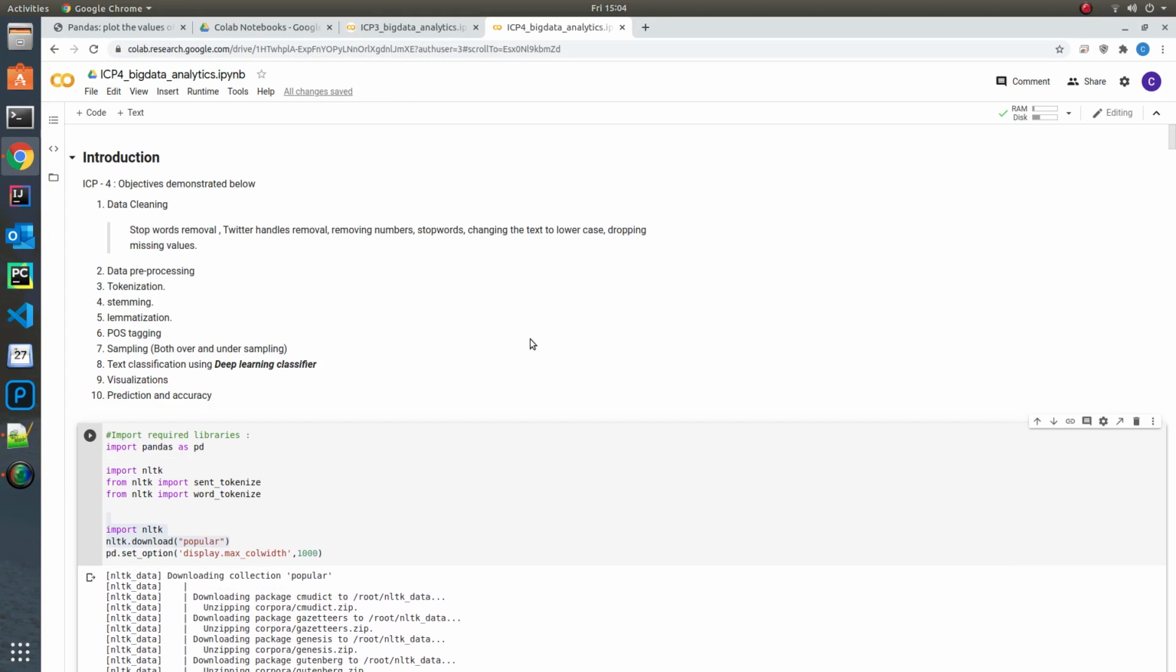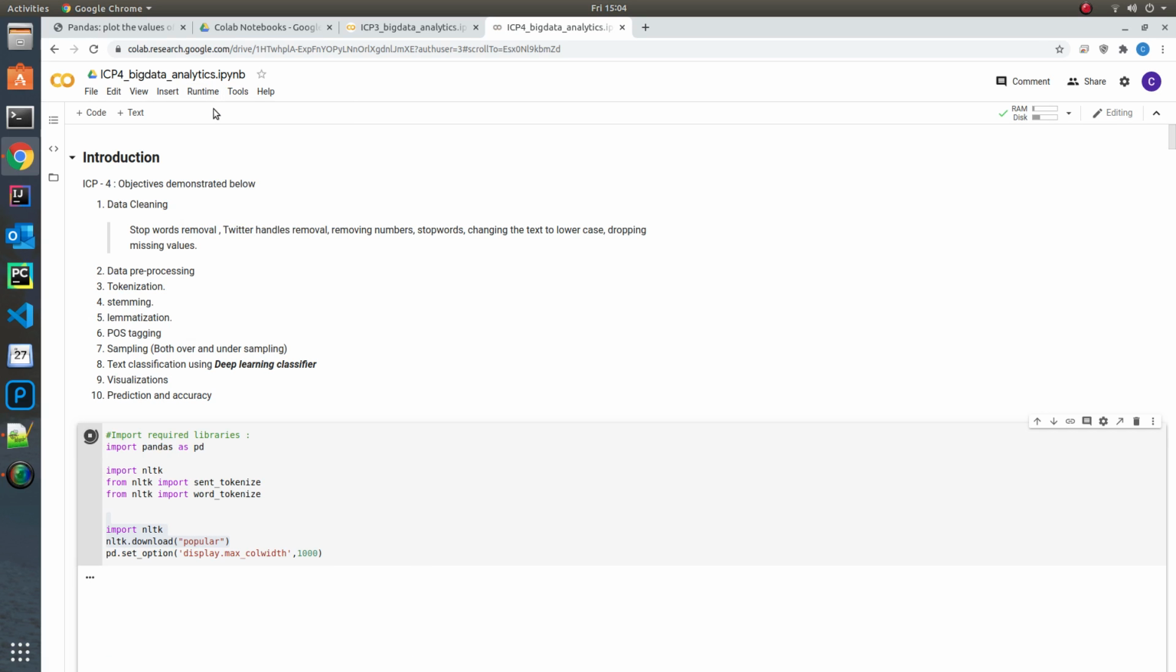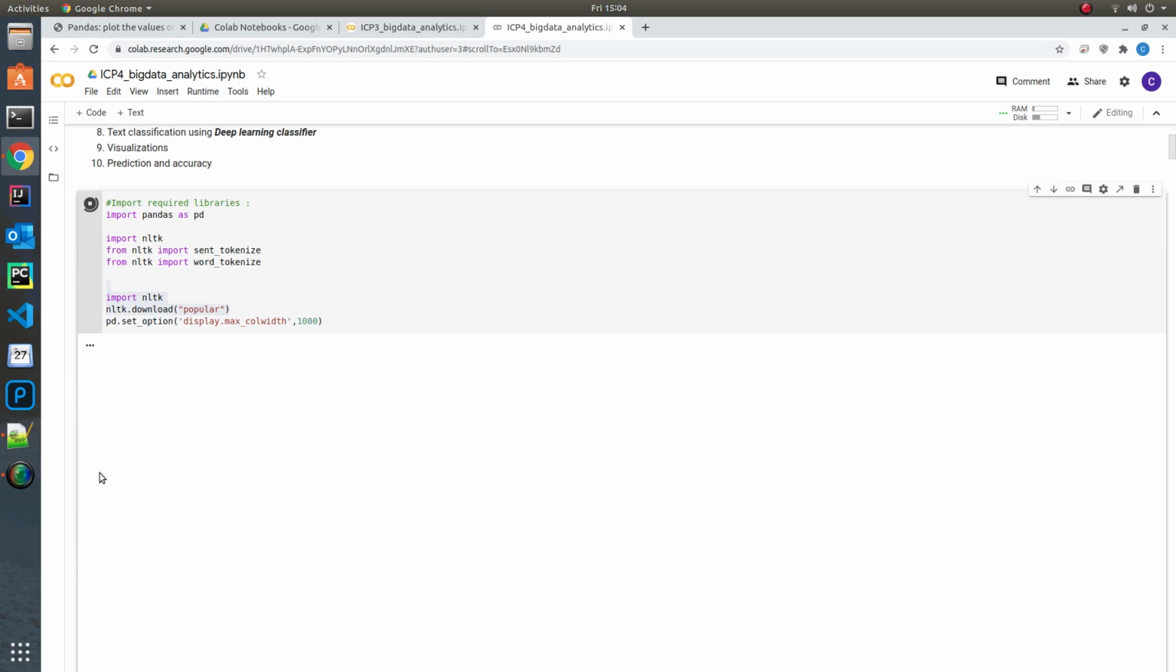Hello everyone, this is the ICP4 Big Data Analytics. The goal is to do sentiment analysis on the deep learning classifier, and before I walk through the code, I will start the execution so as to show the execution over the demo. As you see, the code is now running.